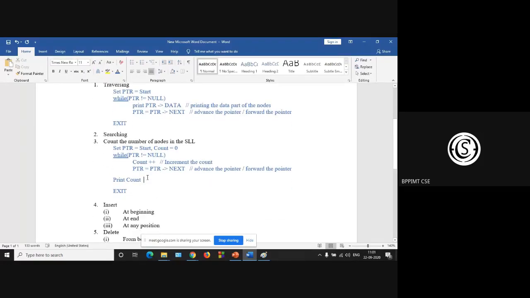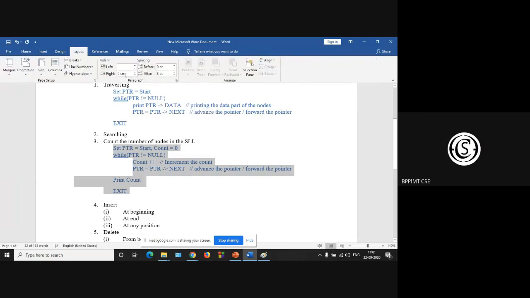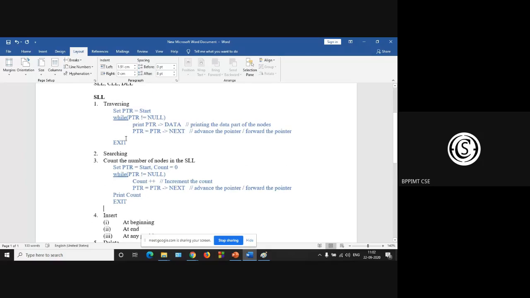Okay, is it okay? Yes, sir. Second layout 0. This is